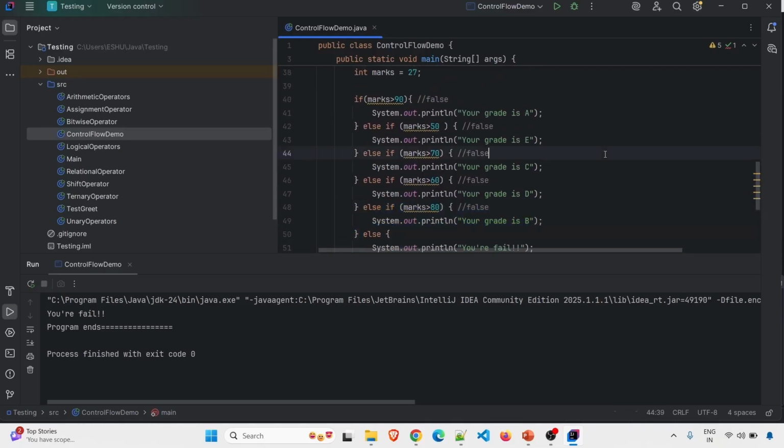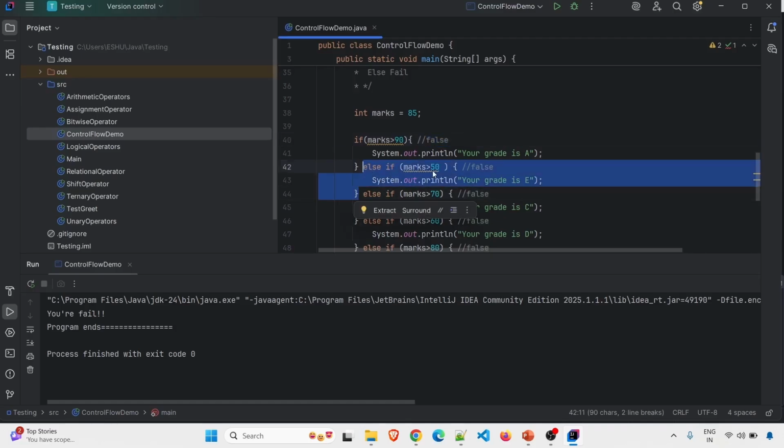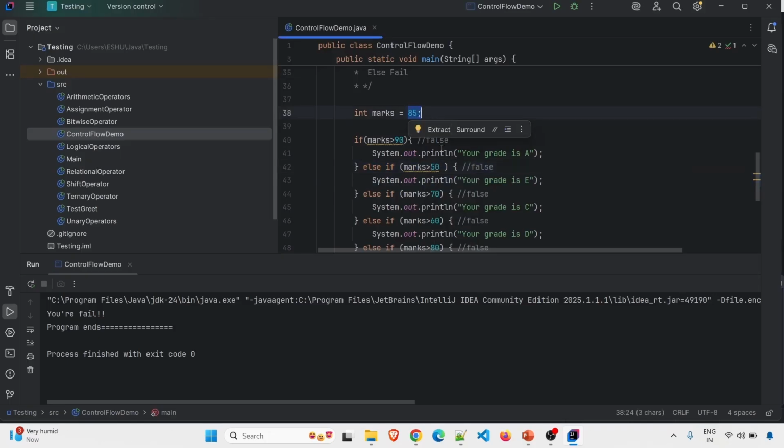Now if you will run the code, for example, suppose someone got marks as 85. So if you will run this code now, it will run sequentially. For example, it will check this block first. So obviously this block will be false. Now again it will check marks greater than 50. So here you can see obviously 85 is greater than 50. So this condition will get satisfied and you will get output as your grade is E.